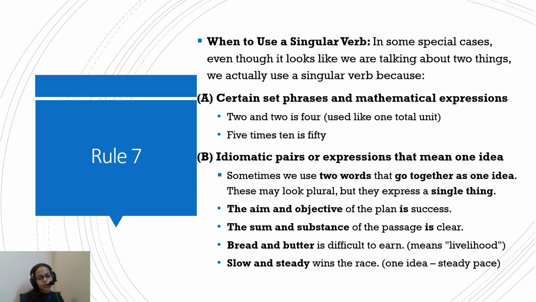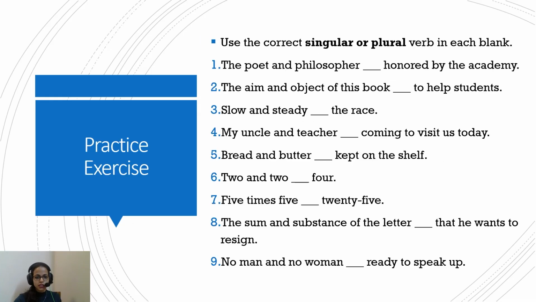Similarly, bread and butter is difficult to earn. Here, bread and butter refers to livelihood. So bread and butter is difficult to earn. Slow and steady wins the race. This, even if you have not read the grammar, you come across this phrase so many times. Slow and steady, it's one idea. So slow and steady wins the race. The singular word wins will be used. So I hope it's clear.